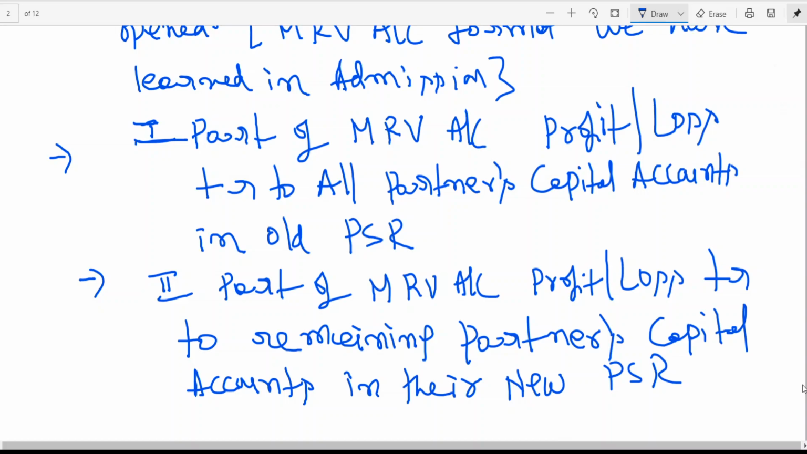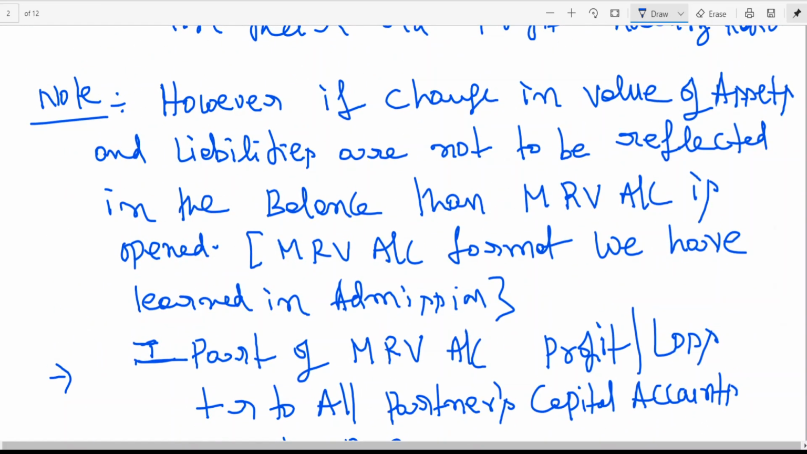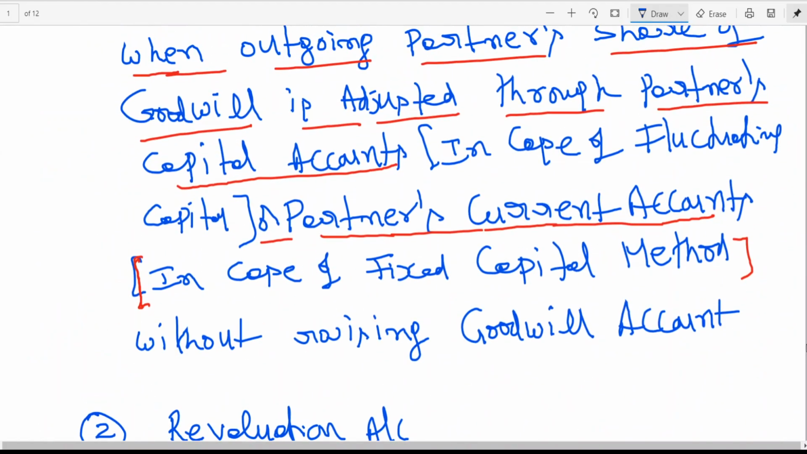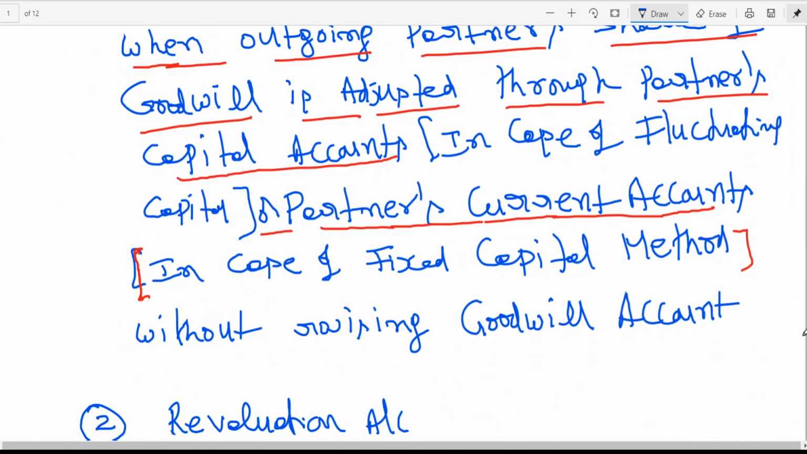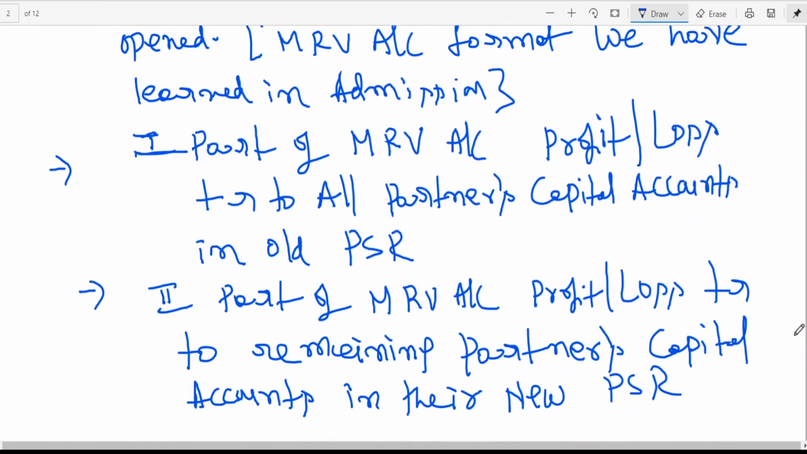Only in case of retirement or death, you transfer the first part to all the old partners. In case of admission, the second part used to be transferred to all partners, including the new partner. Here it goes to the remaining partners, in which ratio? New ratio. Is this clear? Sometimes you can expect these things as true or false statements. I think with this I've completed the second part, the revaluation account.